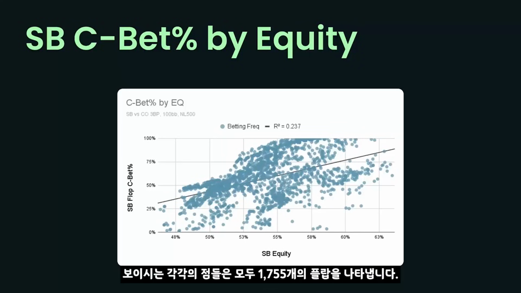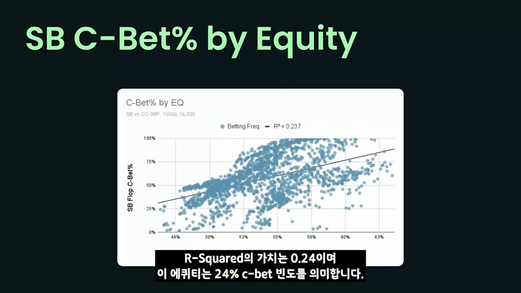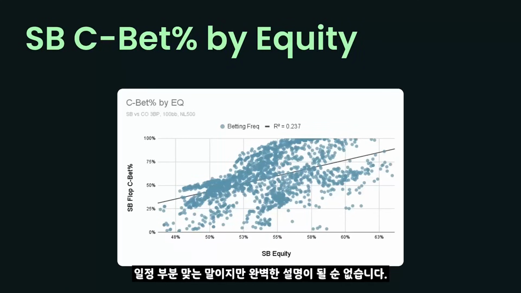On this next board, I'm looking at a small blind versus cutoff 3-bet pot. Now again, every single one of these dots represents every possible flop. All 1,755 flops are in this chart. And again, we can see a weak correlation between the small blind's equity and their c-betting percentage. The R-squared value is about 0.24, meaning that equity only explains about 24% of the c-betting frequency. So, sure, there is some truth to this, but it's not a great explainer.